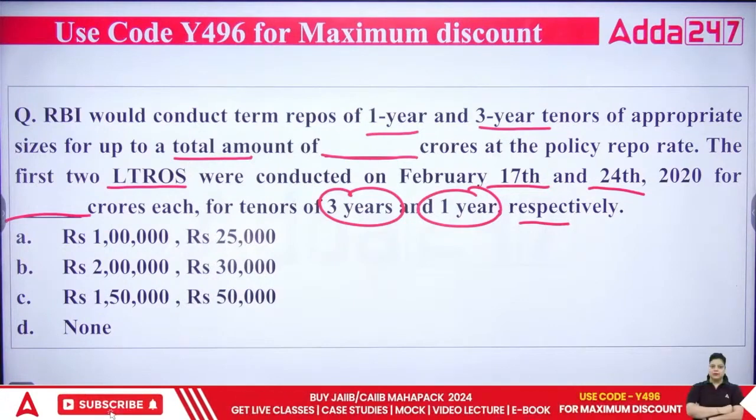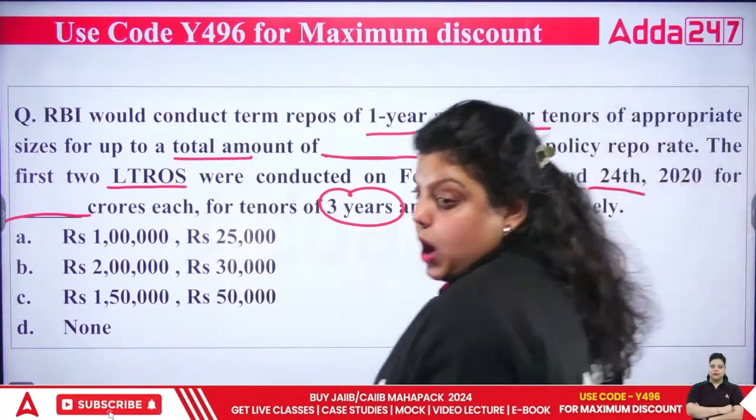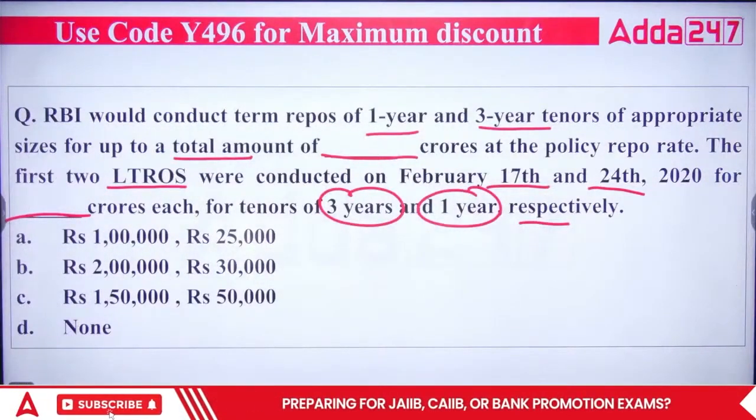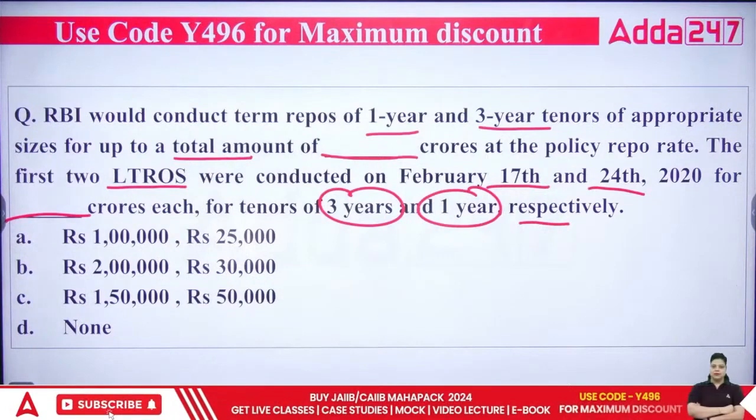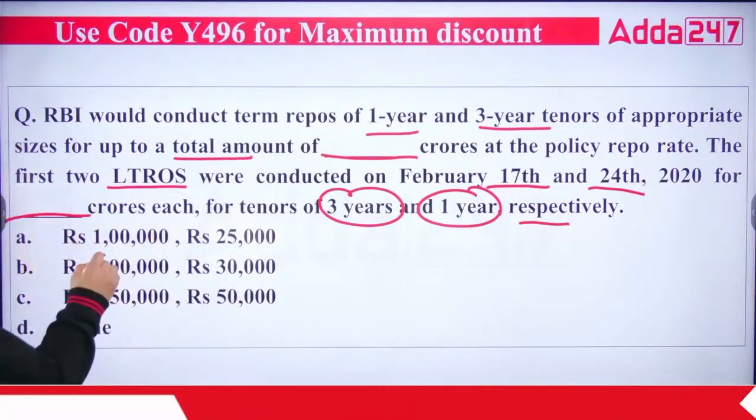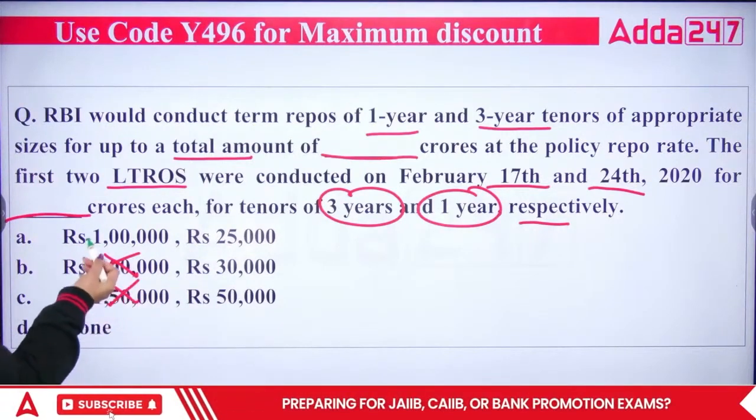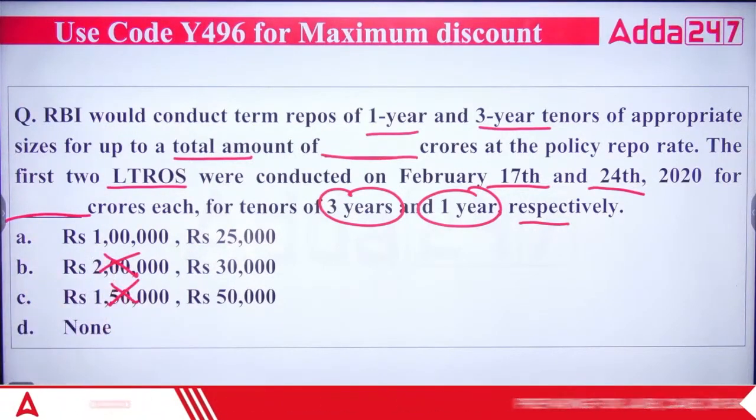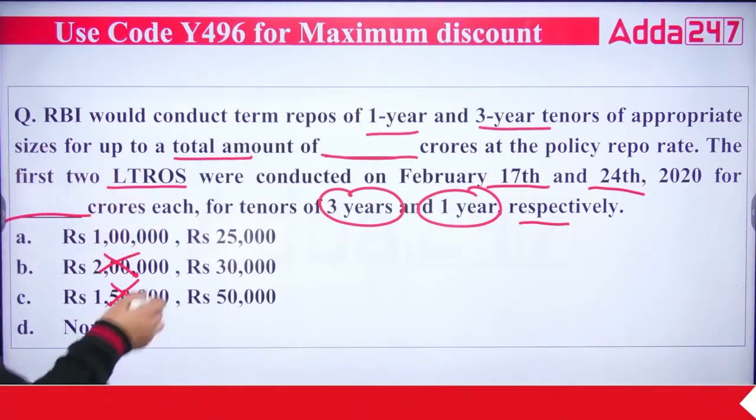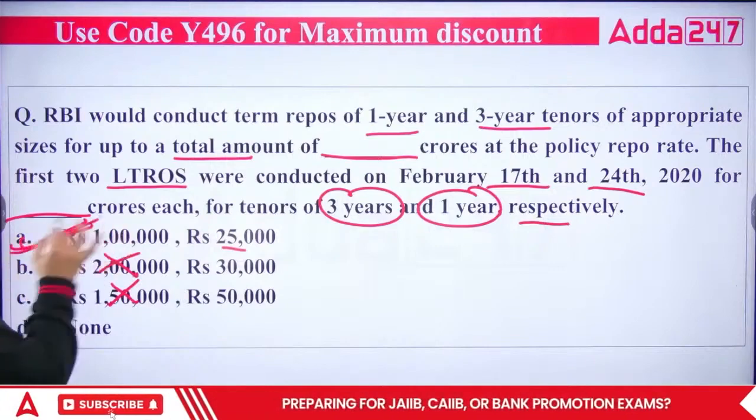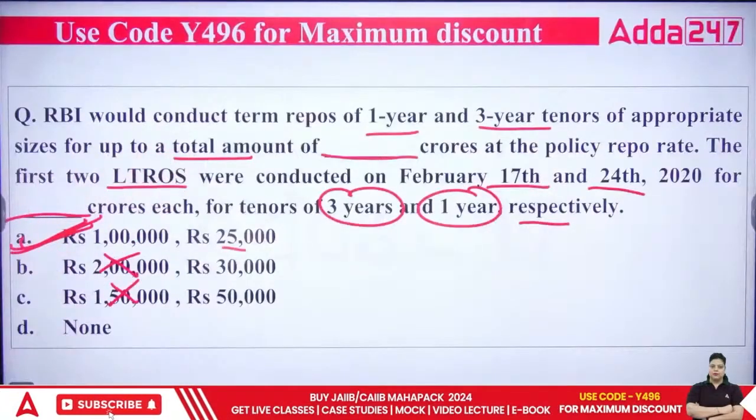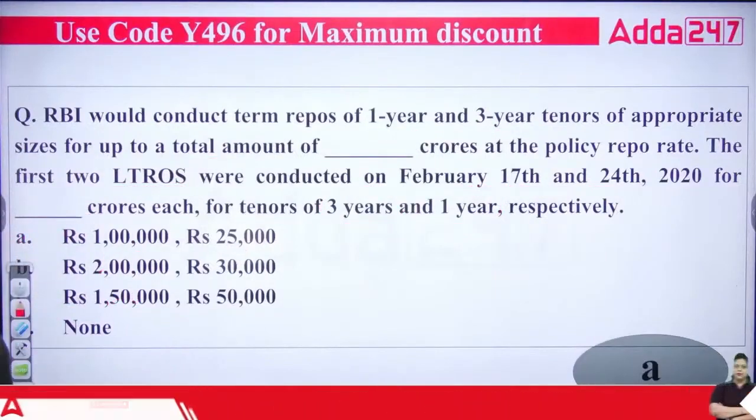So what do you think? The total amount it says should be used for the term repo operation for 1 year and 3 years is 1 lakh crores. It means it cannot be B, it cannot be C. It can be either A or D. But when you talk about the first two LTROs that were issued, what was the amount? It was 25,000. That's why your right answer is A. The second one was increased to 50,000, but the first one was 25,000. So the right answer is A.